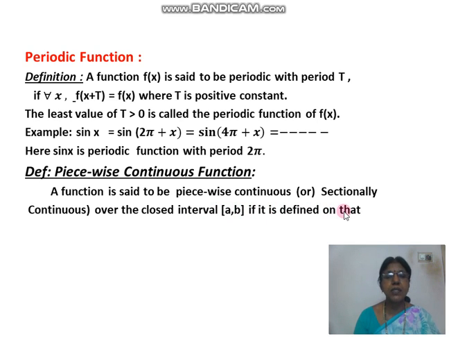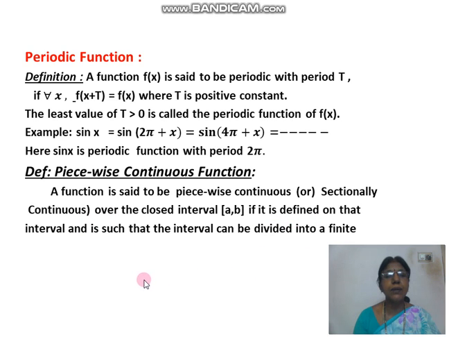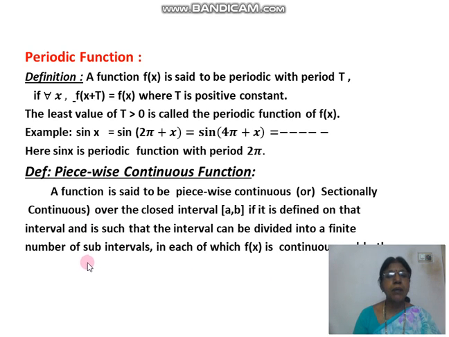See the first point. For the function to be piecewise continuous, first of all, it is defined on that interval. That is the first point. And it is such that the interval can be divided into some number of subintervals. That means some pieces. That is why we call it piecewise.